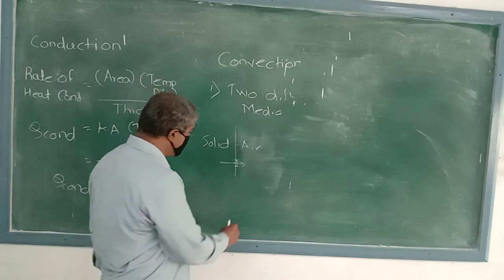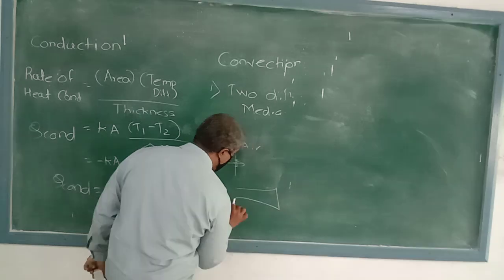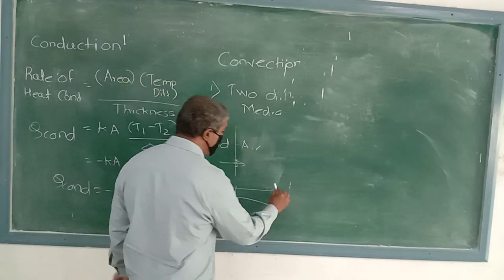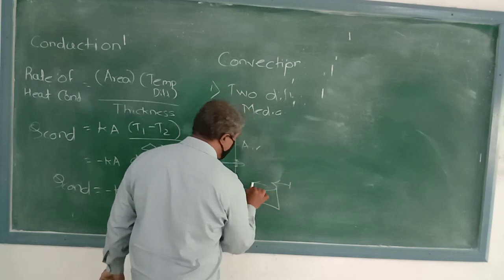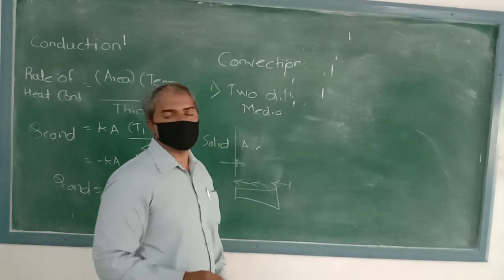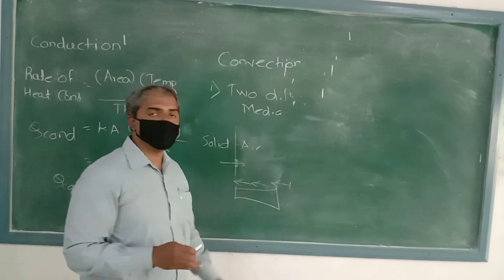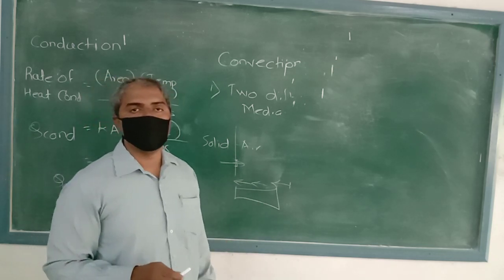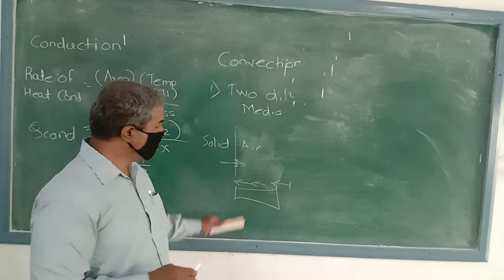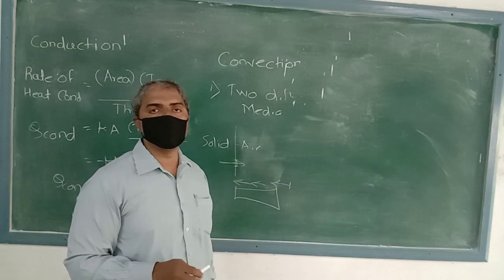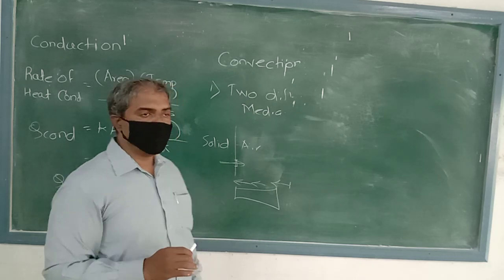Next we consider a flat plate, and over this flat plate a liquid flows. This liquid is flowing over the solid plate, and we find convection of heat due to the flowing liquid.